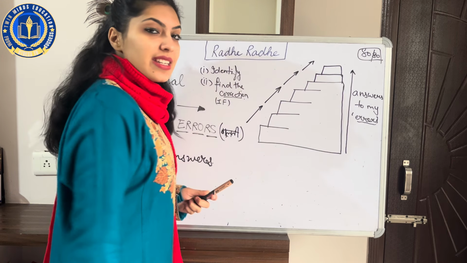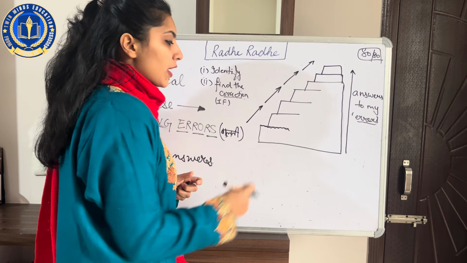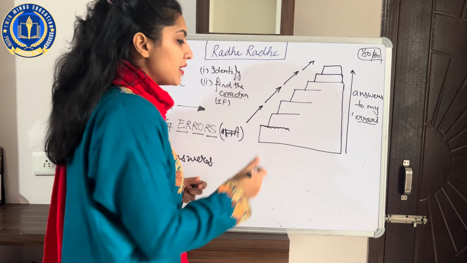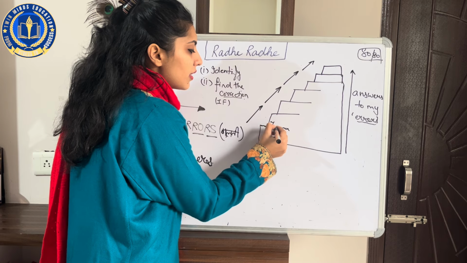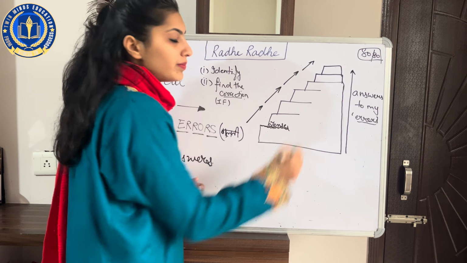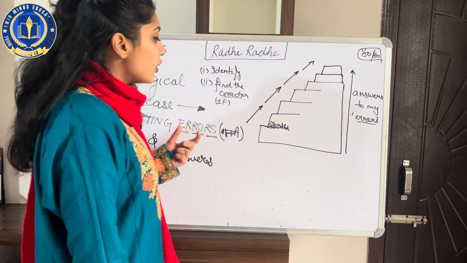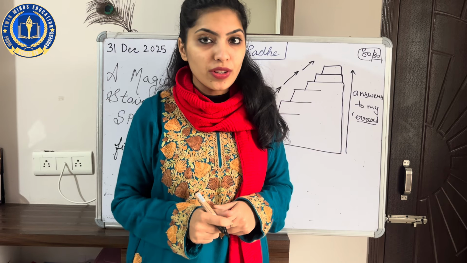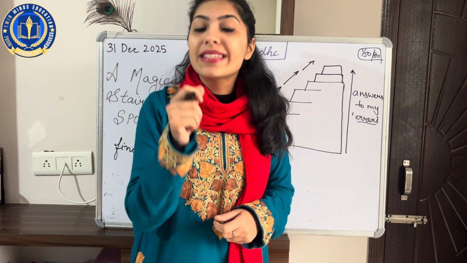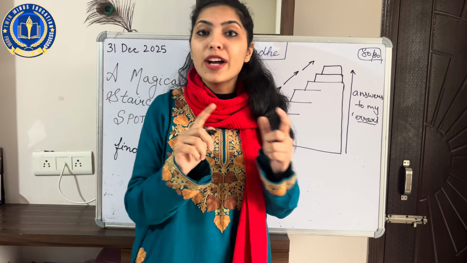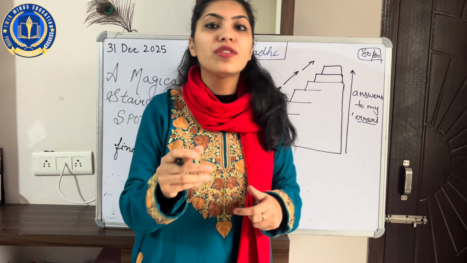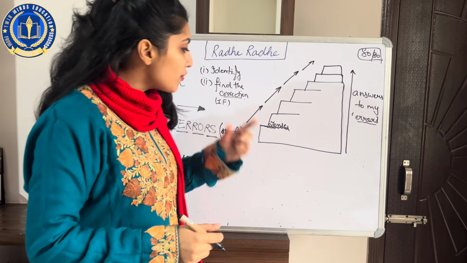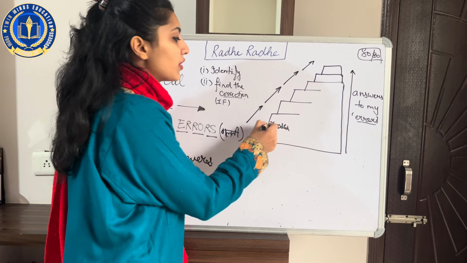So this magical staircase, how do I have to climb it? My first staircase depicts the word tenses. Now what does it mean? For example, I have been given a sentence and I need to spot the error. So what all concepts or terms will I search in order to find the error in the sentence? First and foremost, I'll be looking for the tenses.